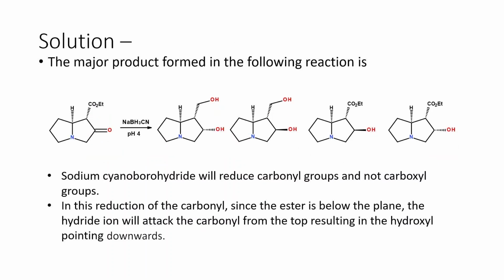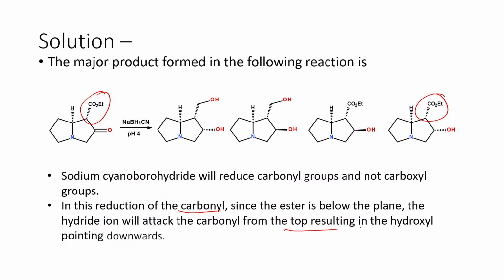If you look at the sodium cyanoborohydride, the reduction of the carbonyl group is the only thing that is happening, and since the ester is below the plane, the hydride has to transfer from the top.